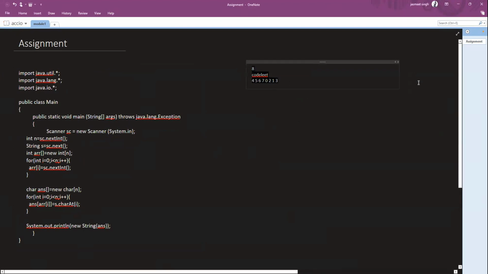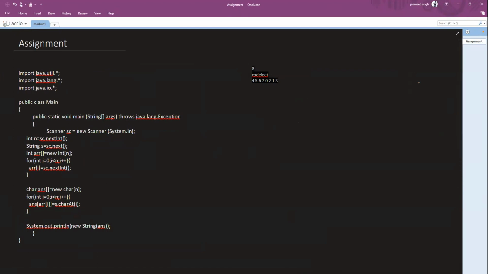So guys, what is happening? We are given these values, right? The s is the current string we have. So let's say we have c o d e l e e t. After this, I created an array value, an integer array called arr.